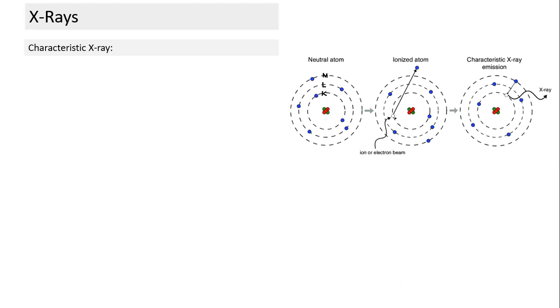So which electron may move? Either electron can transition from the next higher shell. The electron can move from L shell to K shell. It can also move from M shell to K shell. So transition can happen from the next higher shell. It can also happen from the next to next higher shell. But in all cases the final destination will be something similar to the Lyman series. If a vacancy is created in K shell, the transition final destination has to involve K shell. And when it transitions, this is called characteristic X-ray.